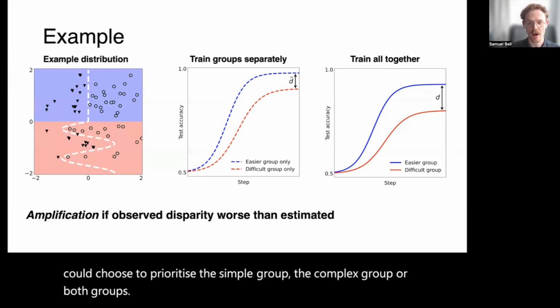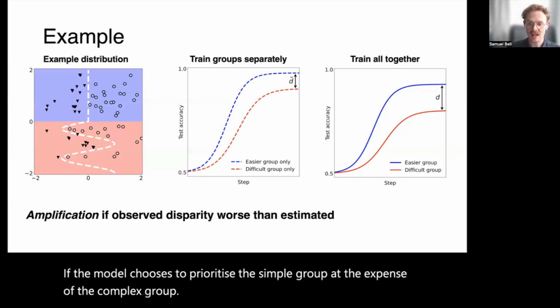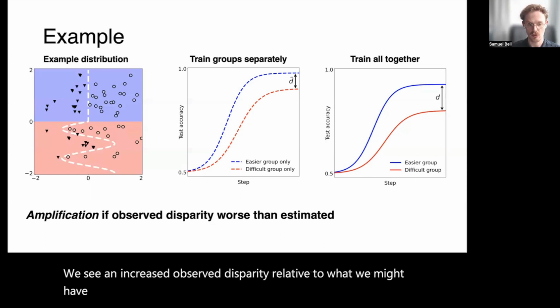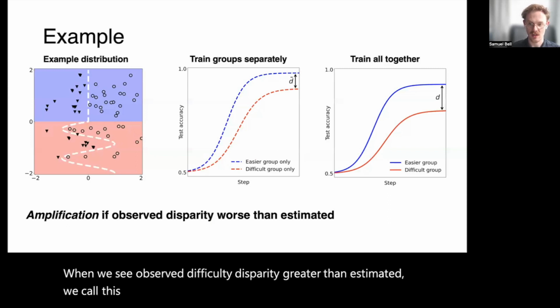If the model chooses to prioritize the simple group at the expense of the complex group, we see an increased observed disparity relative to what we might have estimated from single group training. When we see observed difficulty disparity greater than estimated, we call this difficulty amplification and link it directly to simplicity bias.